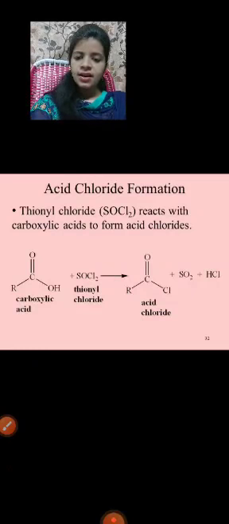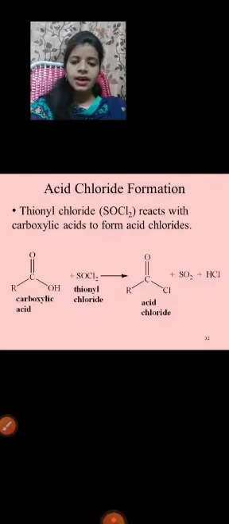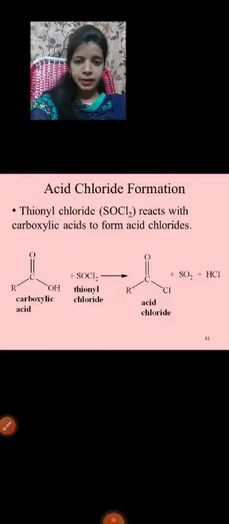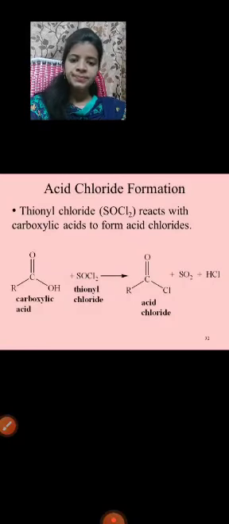What is that? Carboxylic acid, RCOOH or RC double bond OH, reacts with the thionyl chloride, SOCl2. It gives rise to acid chloride and sulfur dioxide and HCl. Understand up to here? Next one, acid anhydride formation.